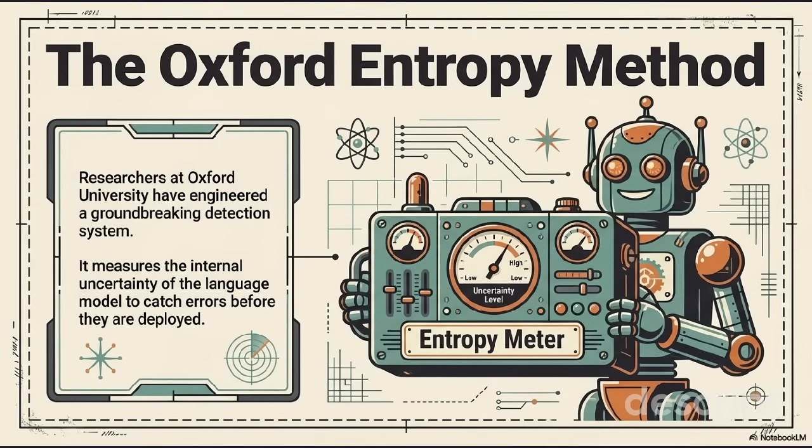The Oxford Entropy Method is a breakthrough detection system developed by researchers at Oxford University. Rather than checking AI outputs against external databases, it measures something internal: the model's own uncertainty. By analyzing entropy, the natural measure of disorder within a language model's probability distributions, this method can identify when a model is guessing rather than knowing, catching errors before they reach the user.